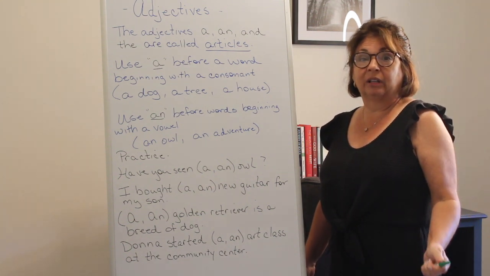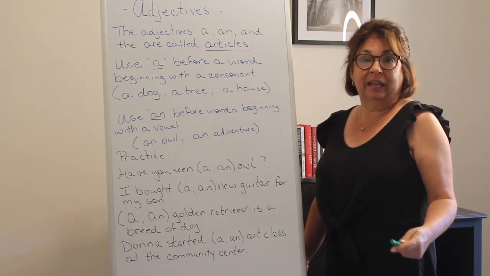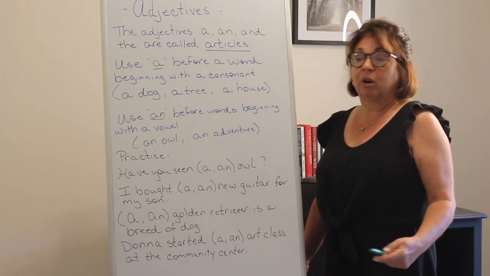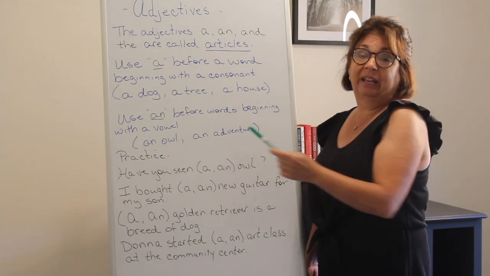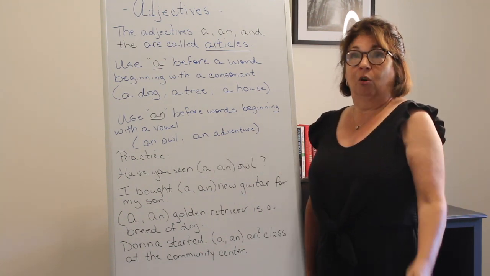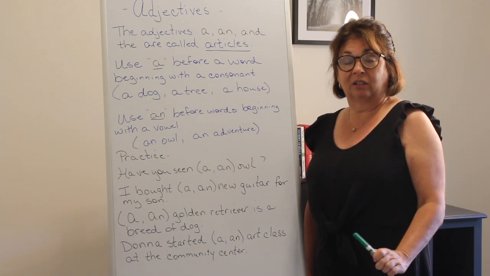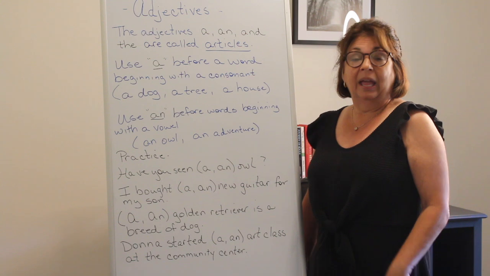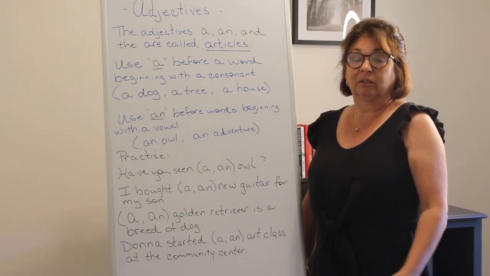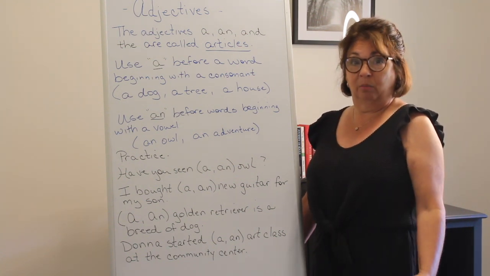If we have a word that starts with a vowel, A, E, I, O, or U, we're going to use the word an. So an owl, an adventure. Okay? So a we use before a consonant, and an we use before a word that starts with a vowel. And we can also use the word the, like the dog, the cat, the bear.